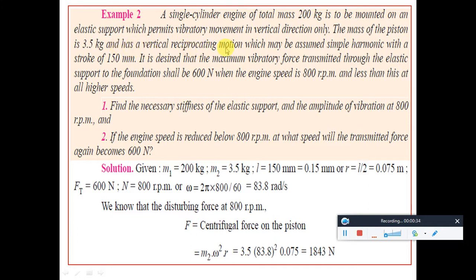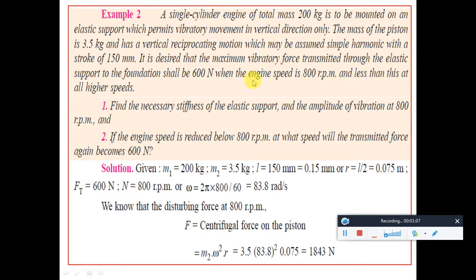It has a vertical reciprocating motion, which may be assumed simple harmonic with a stroke of 150 mm, that is the stroke length, the maximum displacement the piston can move. It is decided that the maximum vibratory force transmitted through the elastic support to the foundation shall be 600 Newton. That is, Ft is given as 600 Newton, and the engine speed n is equal to 800 rpm is given,